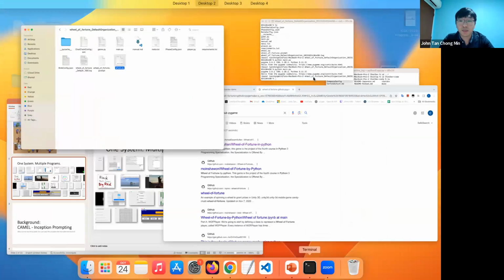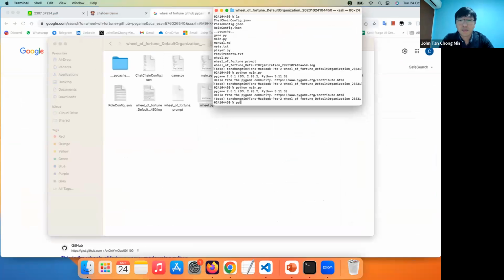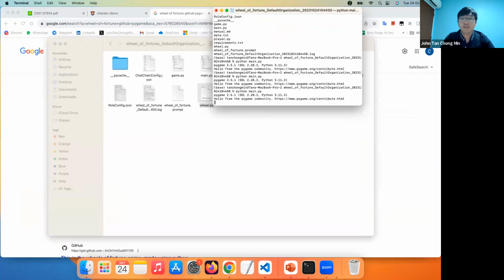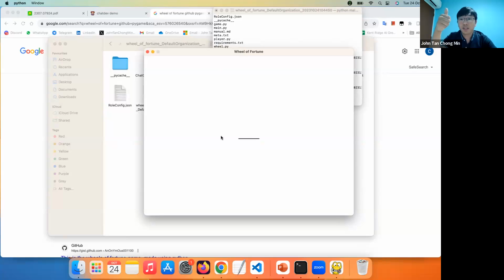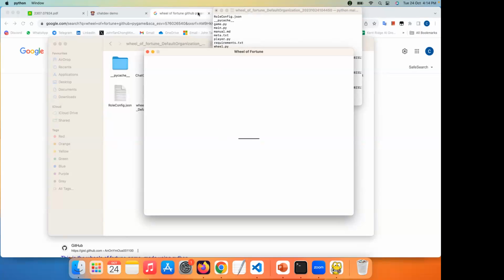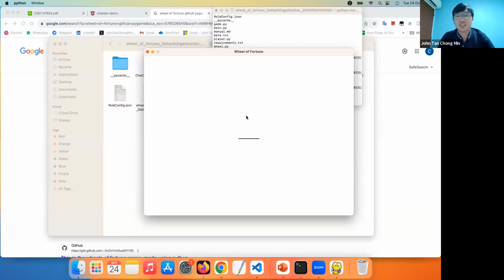So I'm just going to the terminal. I'm just going to type in python main.py. Can you see this pop-up window? Yes. Okay, so let's see. In the instruction manual, they tell me I can go left and right to play it. I click left and right, and actually nothing happens. So I'm keying in the letters now. At least the letters kind of work, but not all the functionalities work. So this is the outcome of the game.